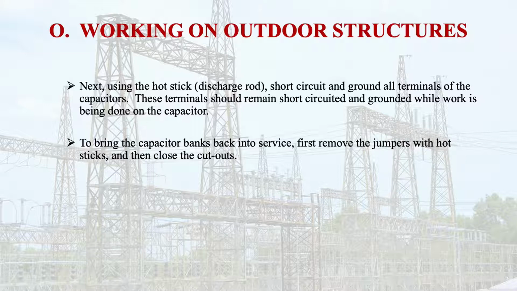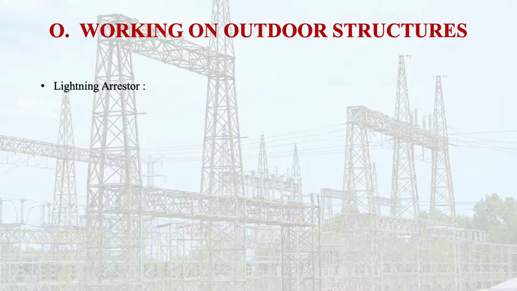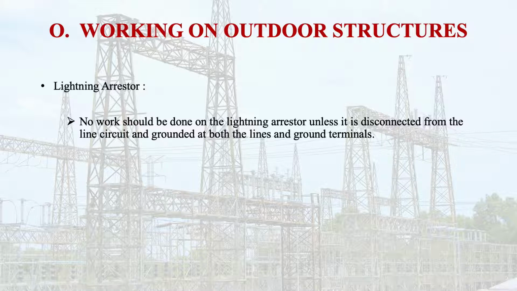To bring the capacitor bank back into service, first remove the jumpers with the help of hot sticks, and then close the cutouts. Now working on the lightning arresters. No work should be done on lightning arresters unless they are disconnected from the line circuit and grounded at both the line and ground terminals.